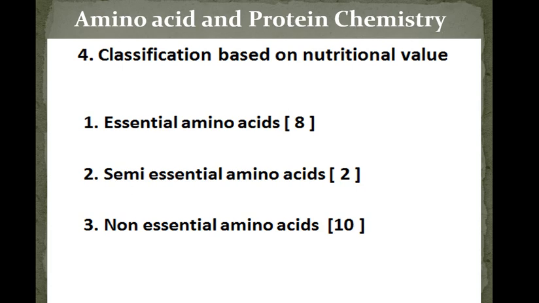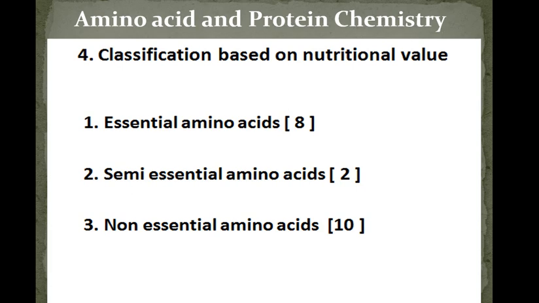Then semi-essential. Semi-essential means these are actually not required when the precursor is present. Some amino acids can convert into another amino acid. So if those amino acids are present in our body, then we don't need to take their precursors.